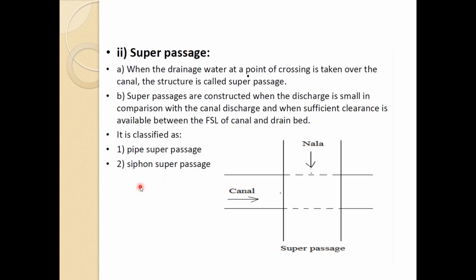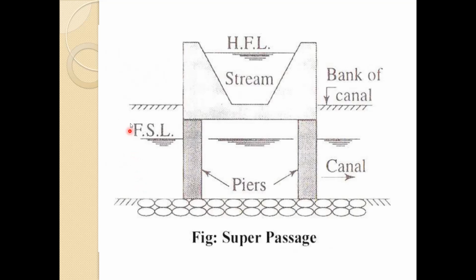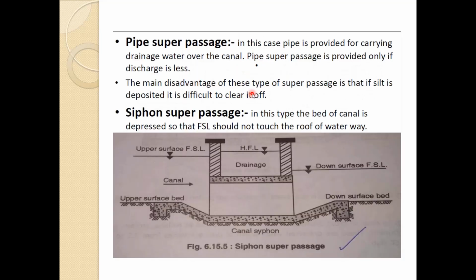It is classified as pipe super passage and siphon super passage. So this is the super passage. Here the stream is here and the canal is below this particular super passage. The pipe super passage. In this case, the pipe is provided for carrying the drainage water over the canal. Pipe super passage is provided only if the discharge is less. The main disadvantage of this type of super passage is that if silt is deposited, it is difficult to clear off in the pipe.